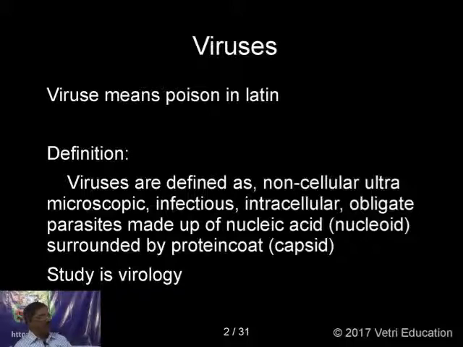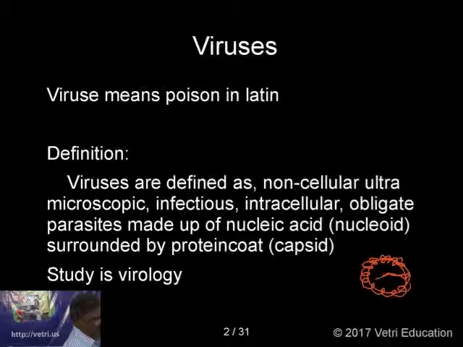And they are made up of nucleic acid. The nucleic acid is known as the nucleoid. Nucleoid means nucleus-like structure, so it is nucleoid. And this nucleic acid is surrounded by the protein coat. So here you can have a nucleic acid, surrounded by a protein coat. The protein coat is made up of a number of protein subunits. The protein subunits are called capsomers, and in the center you have this nucleoid.